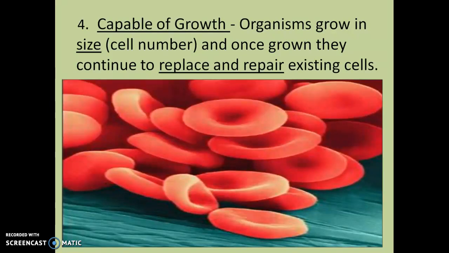All organisms are capable of growth. Organisms grow first in size, and then once they're grown, they continue to replace and repair their existing cells. So you start out from one fertilized egg cell, and you grow in number. You multiply and multiply and multiply. And now that you are fully grown, most of you reach maturity, at least physically, in high school. Some earlier, maybe, some later. But after you reach maturity, you start to replace and repair the cells that you already have.